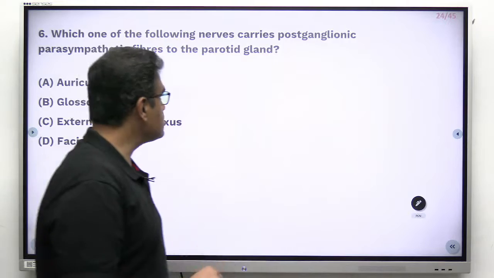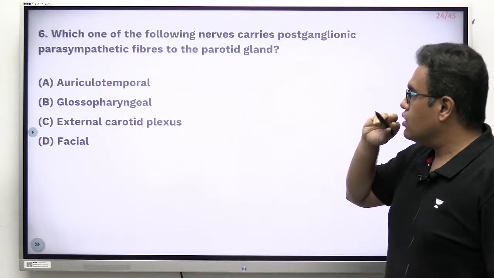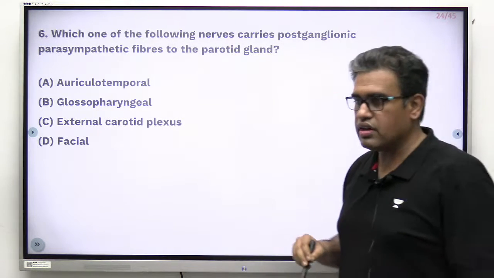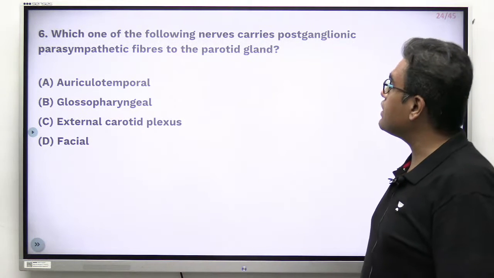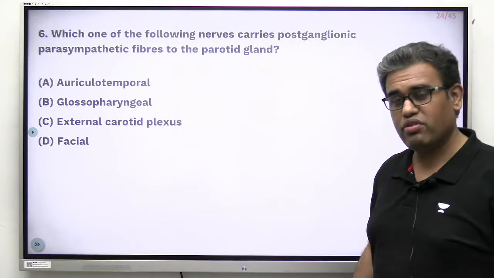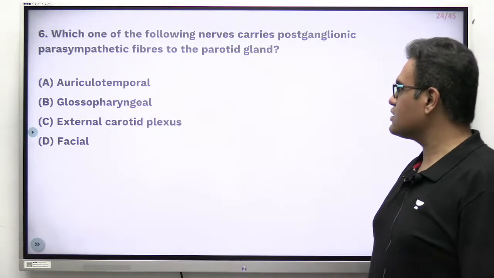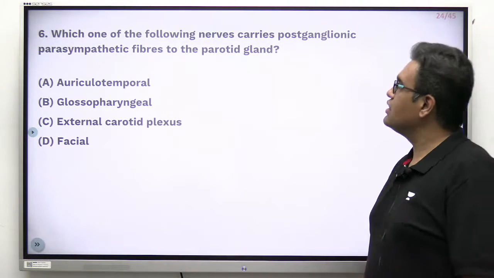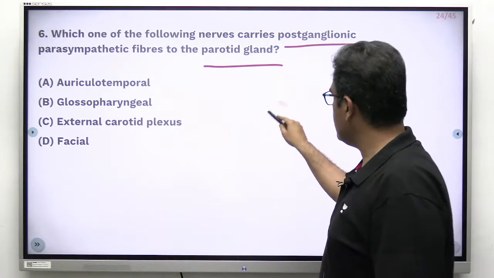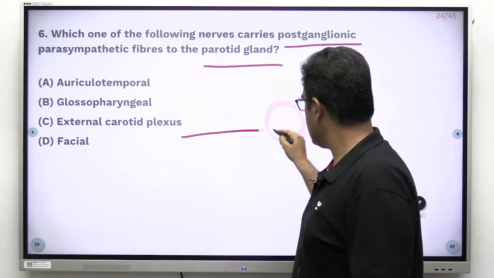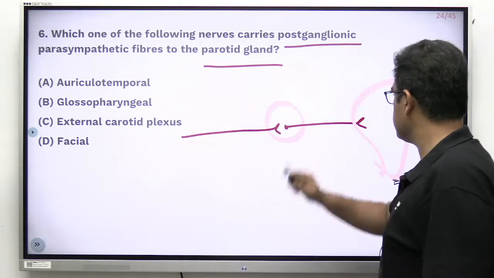Okay. Let's see the next question, and this was the fifth one. Let's see the sixth one over here. Which one of the following nerves carries postganglionic parasympathetic fibers to the parotid gland? I hope, if you are listening carefully, I have just discussed it 10 minutes back. Auriculotemporal, glossopharyngeal, axon carotid plexus, or facial nerve. There is a ganglion, there is a preganglionic, there is a postganglionic, and this is your dear parotid gland, right?